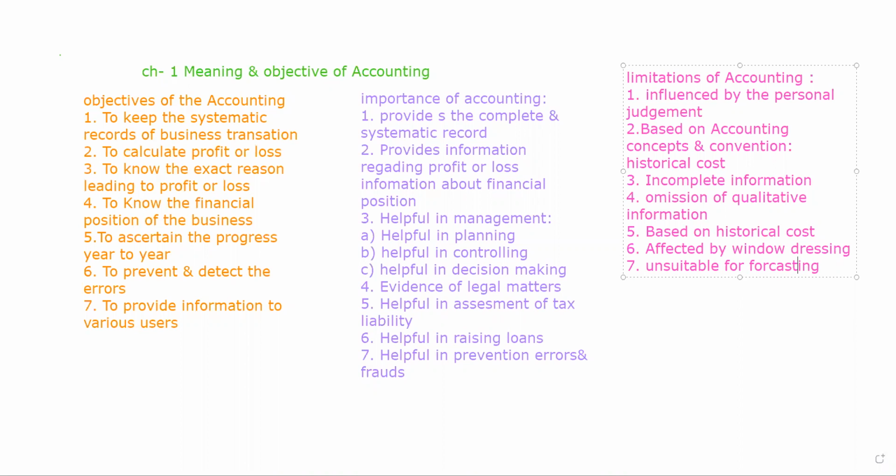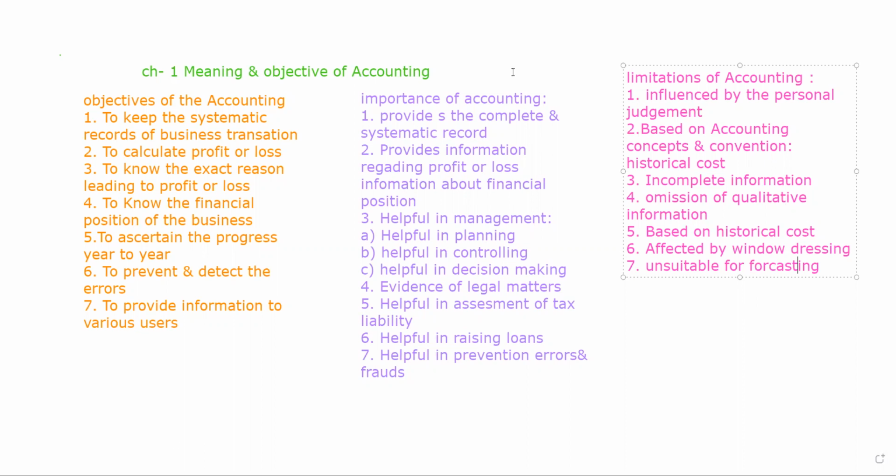So it is not certain that if the previous year's data shows a good amount of profits in your business, in the next year you will also earn profits. Might be any new innovation takes place, and because of that your product flops in the market. What do you do? So it never means that if your accounts show that past records are very good and your business is earning good profits, you will also in the future. It is not suitable for forecasting. So that is all about the limitations.